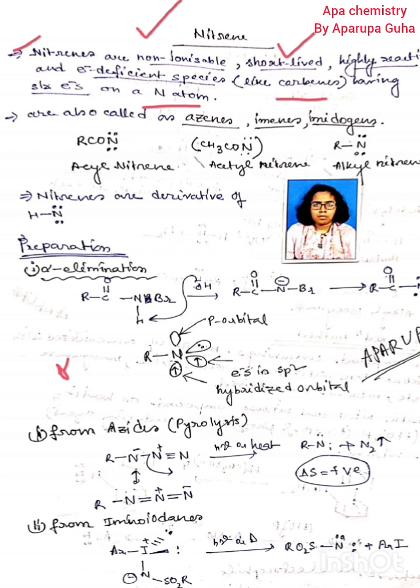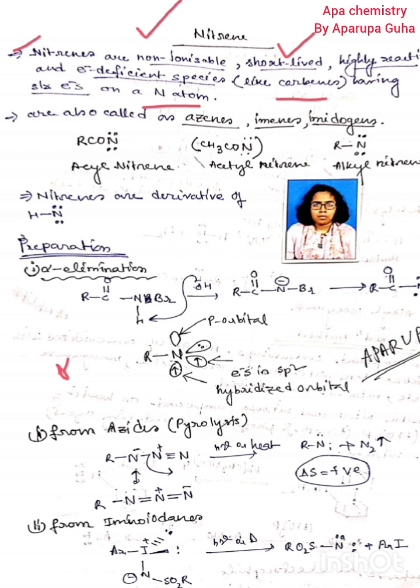These are all names of nitrene. What you understand by the naming of nitrene is the same as with the terms azene, imene and imidogen.